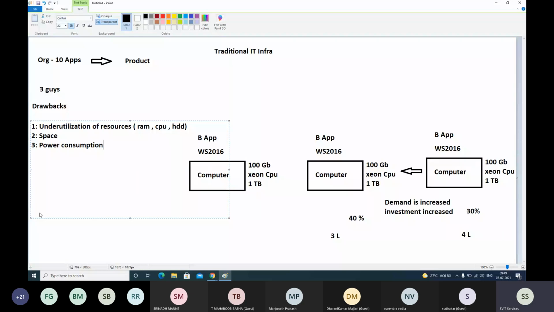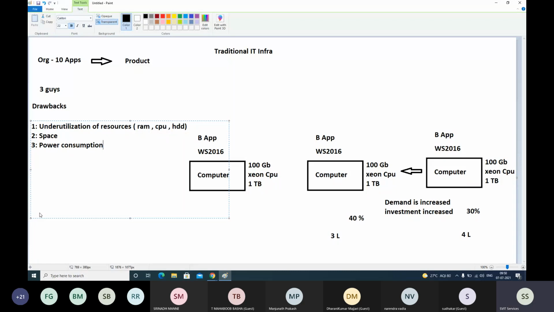That's why many companies now are building their data centers in polar regions. There we don't need extra power for cooling. Air conditioning we don't need much power. That's why they have a lot of underwater data centers, polar region data centers. Very cold countries will have data centers because even lakhs of physical computers together in a single building will generate a lot of heat. To make it cool, we need to provide more cooling. We need more power there. That's why they build in underwater and polar regions.